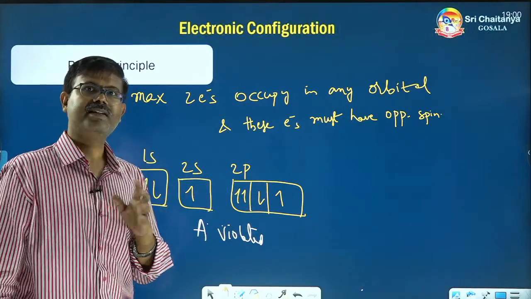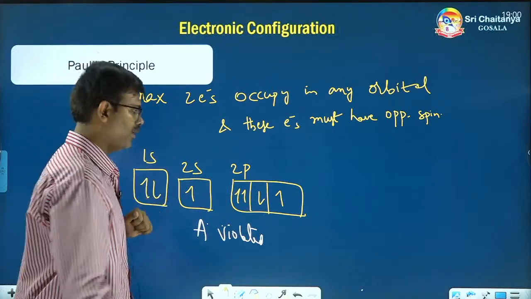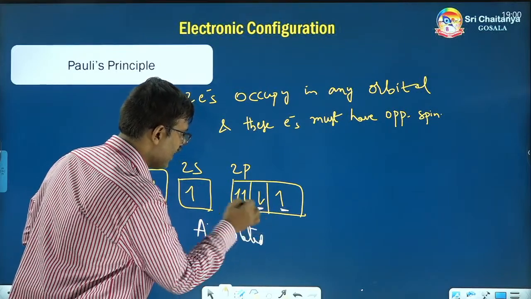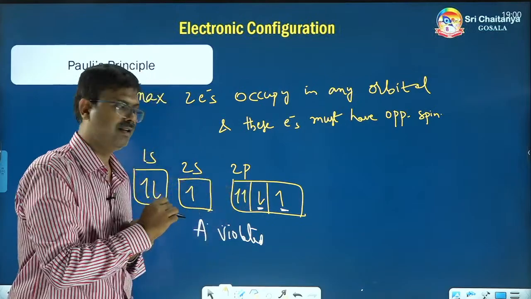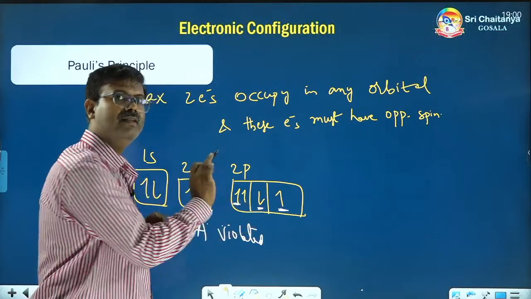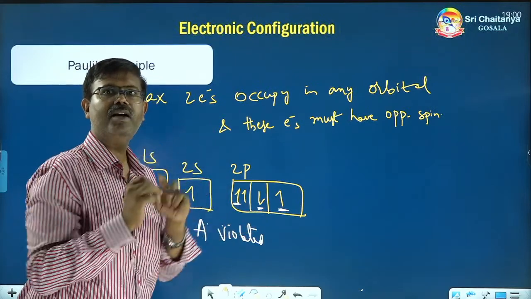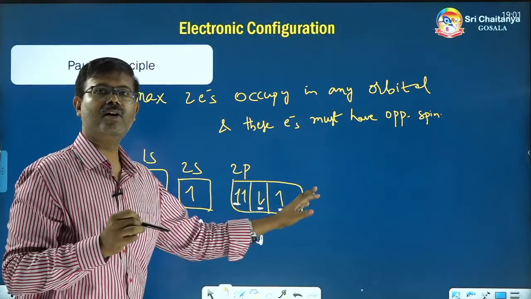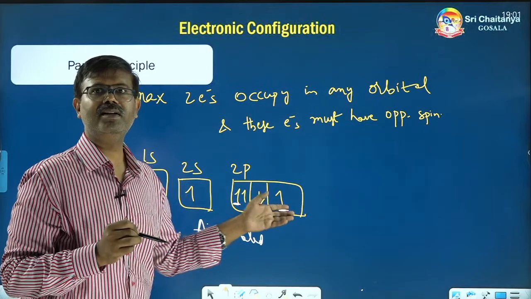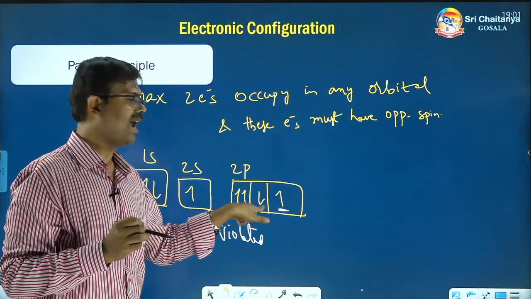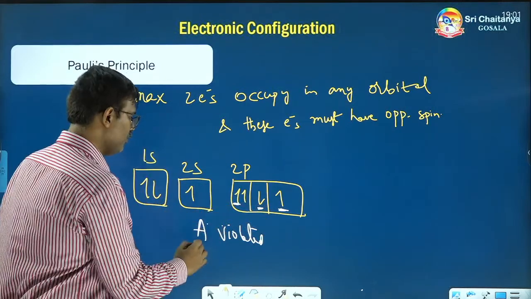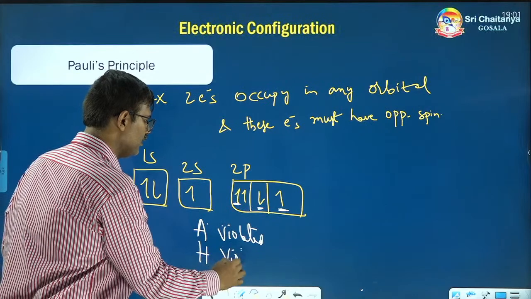Next, let's see Hund's rule, whether it is violated or not. See here, clockwise spin 1 electron, anti-clockwise 1 electron. Here, if they put clockwise then fine. Every orbital of the same energy, 1 electron with the same spin, then it is Hund's rule. But here it is clockwise but anti-clockwise is there, which is wrong. Therefore Hund's rule is also violated.